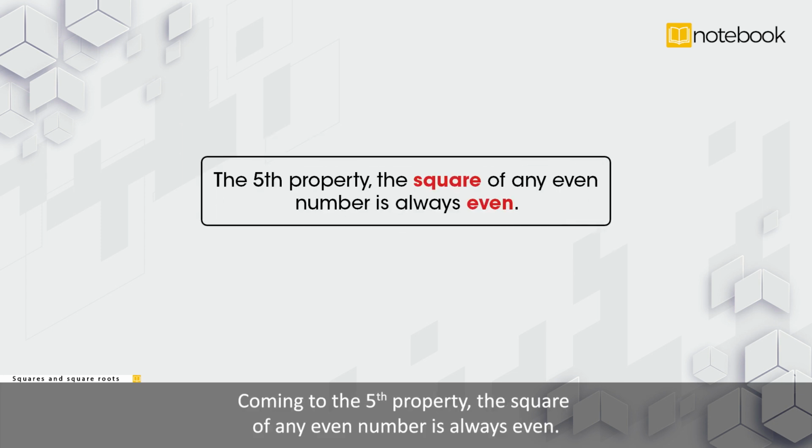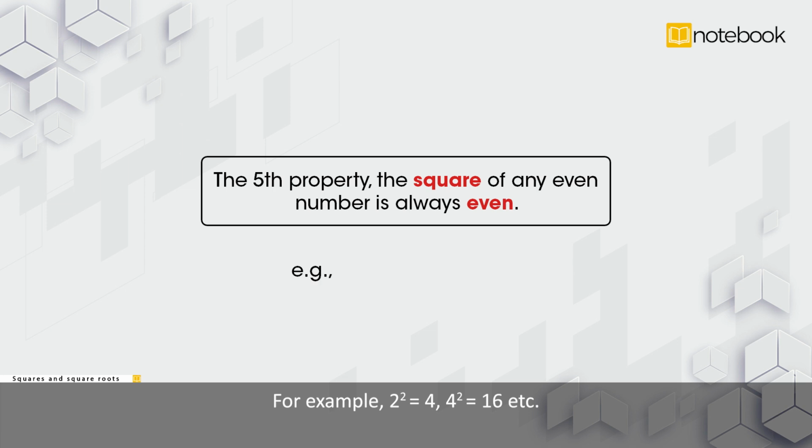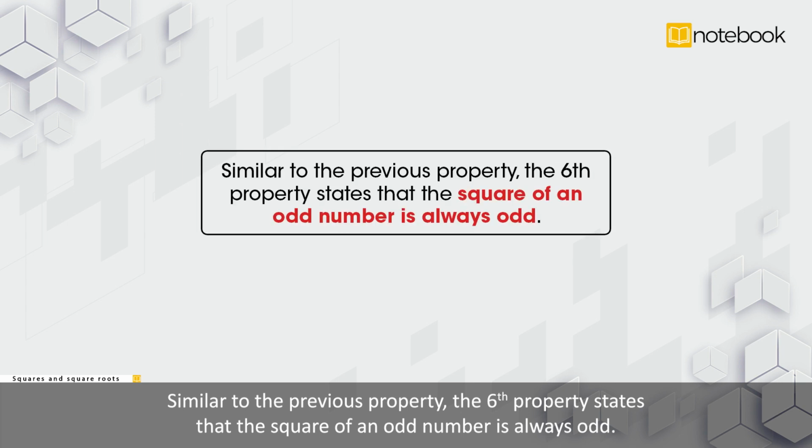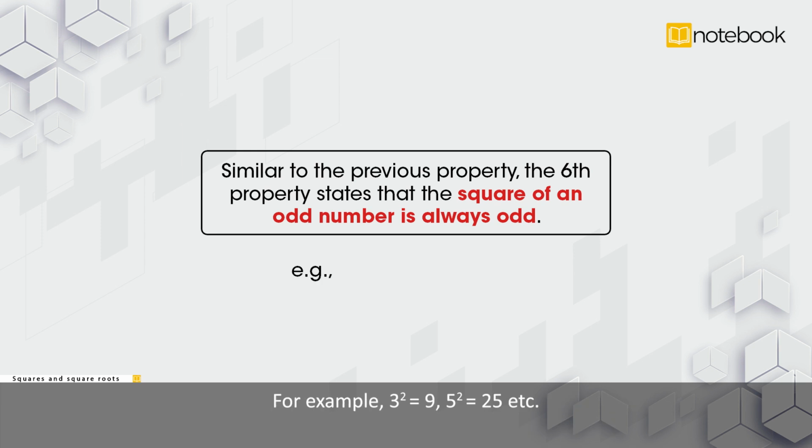Coming to the fifth property, the square of any even number is always even. For example, 2 square is equal to 4, 4 square is equal to 16, etc. Similar to the previous property, the sixth property states that the square of an odd number is always odd. For example, 3 square is equal to 9, 5 square is equal to 25, etc.